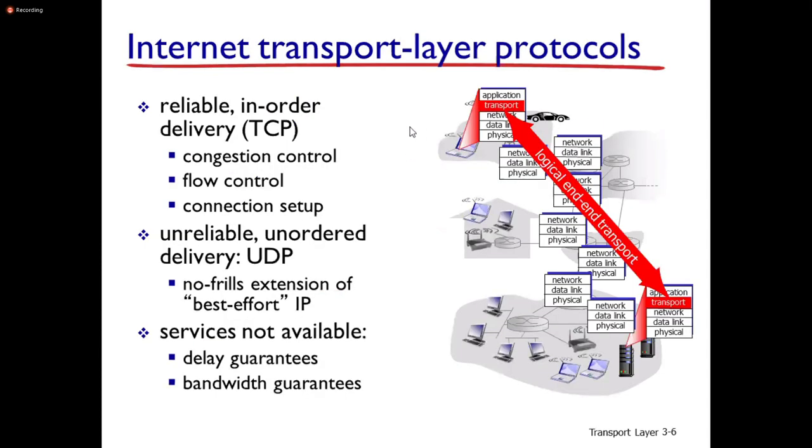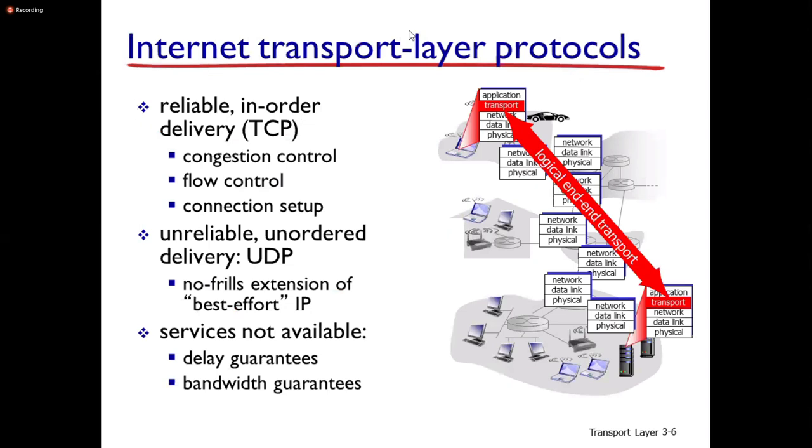Now let us look at internet transport layer protocols. As I told you, there are two protocols: one is TCP, the second one is UDP. You can observe here, Transmission Control Protocol is a connection oriented protocol.